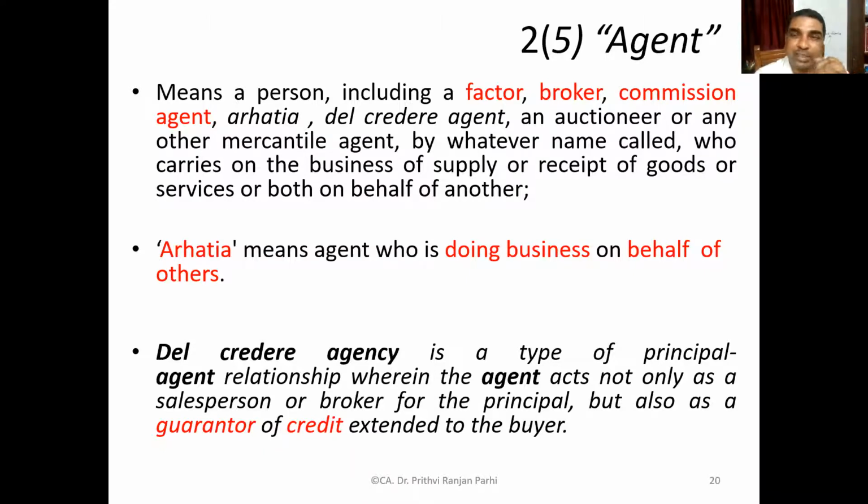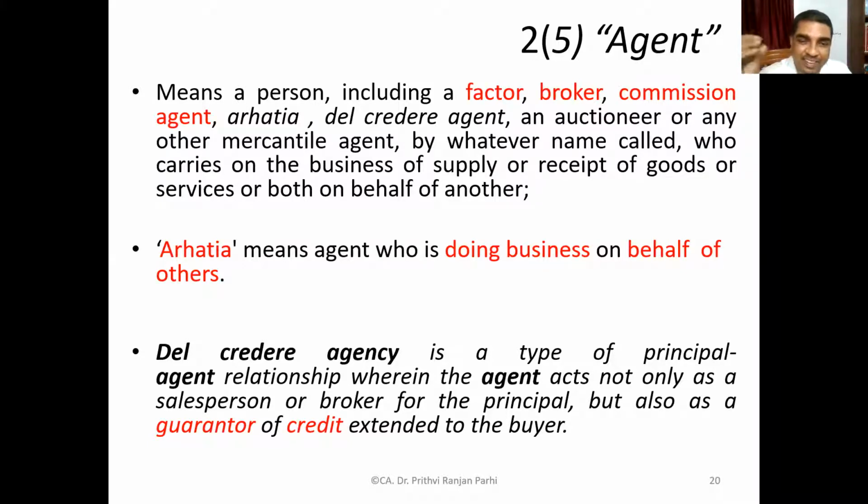You may call that person a factor. Factor means one who discounts your debtors, who collects money from your debtors. It can be called a broker, who helps in materializing your transactions. He may be a commission agent. RRPR is a term in the local language. It means an agent who is doing business on behalf of others.